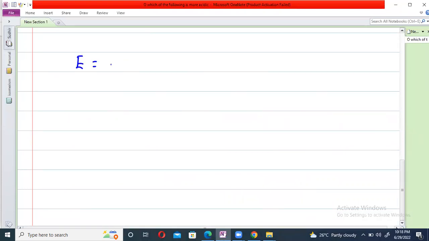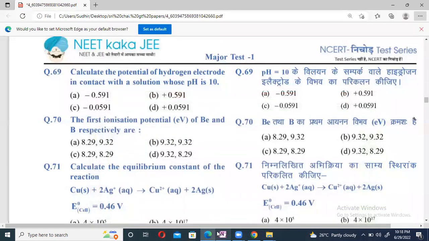EMF of the cell is equal to E naught minus 0.059 by n into log to the base 10 of concentration of product by concentration of reactant. In the question, they gave the potential of hydrogen which is in contact with a solution whose pH is equal to 10.